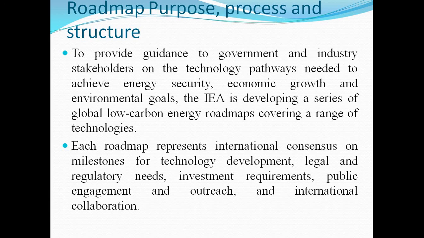Also, it gives economic growth and environmental goals. And this whole smart grid technology depends on the global series of low carbon technology. And finally, the smart grid can be controlled with the help of process and structure.